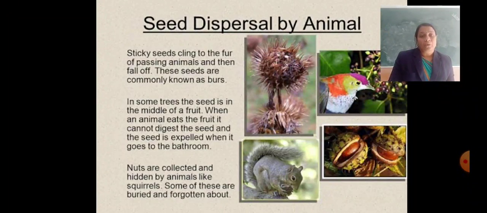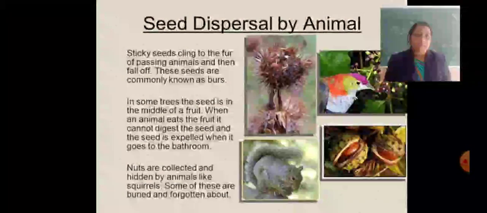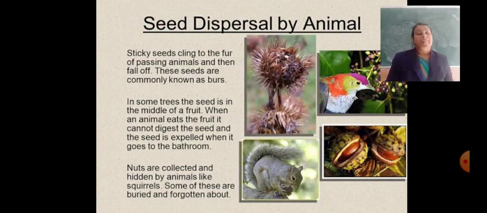So I hope you understood what is meant by pollination, how many types of pollination there are, what is meant by fertilization, why the seed is dispersed, what the importance of seed dispersal is, and the different agents which help seeds to be dispersed: animals, wind and water. Now, thank you.